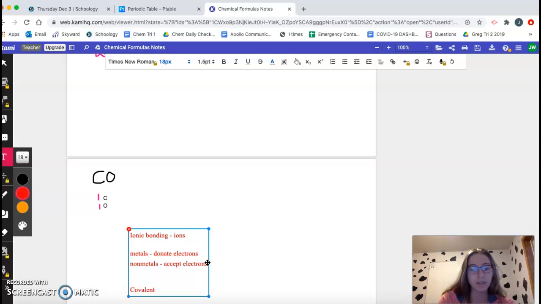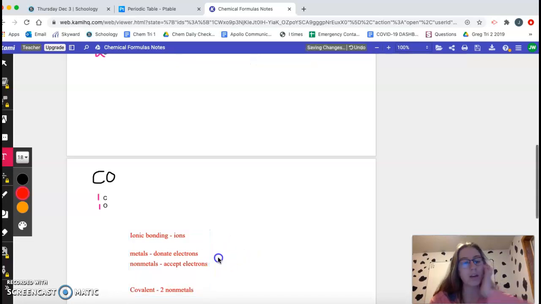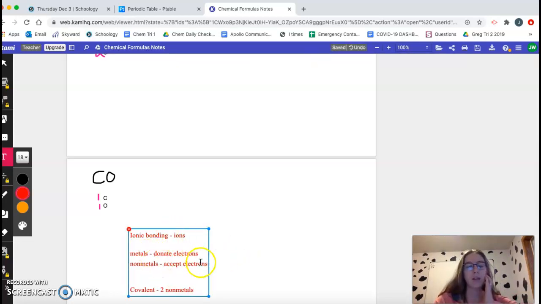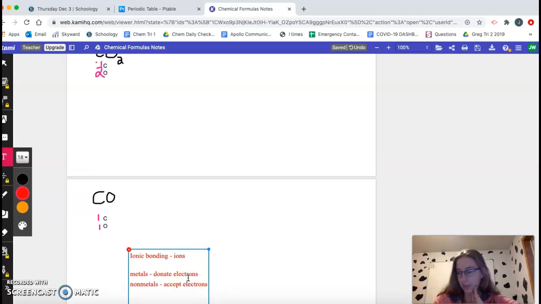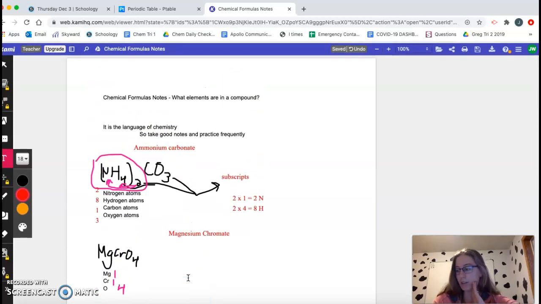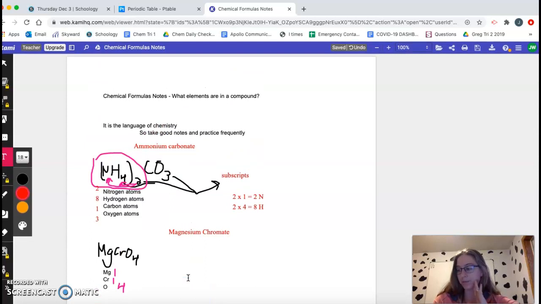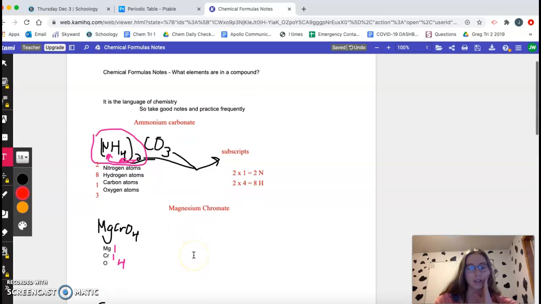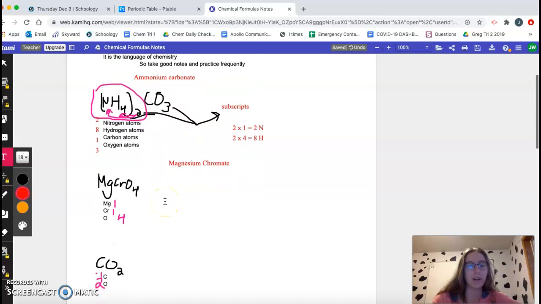And covalent is two nonmetals. So either it has a metal and a nonmetal to be ionic, or it's two nonmetals and it's covalent. So we're going to go back and label all of these as ionic or covalent. We're going to skip the first one.